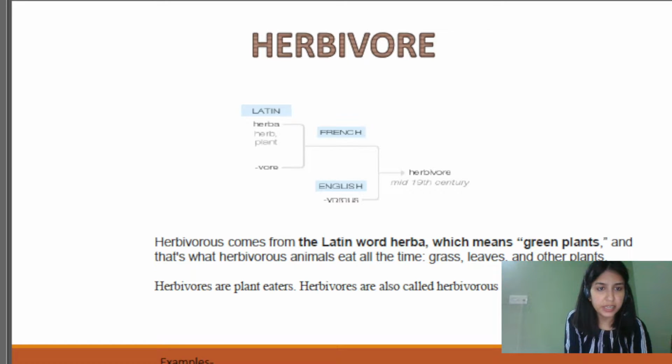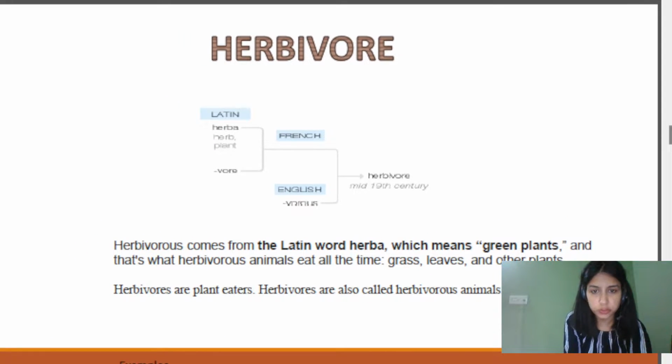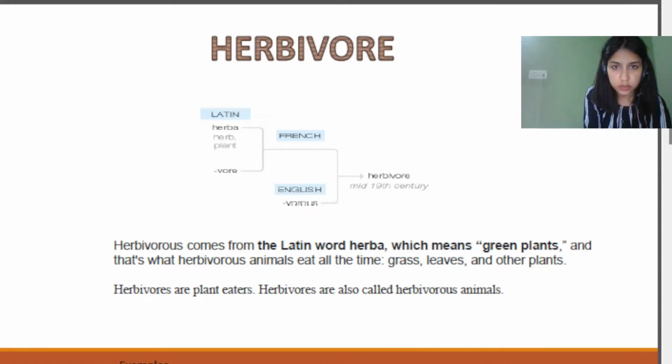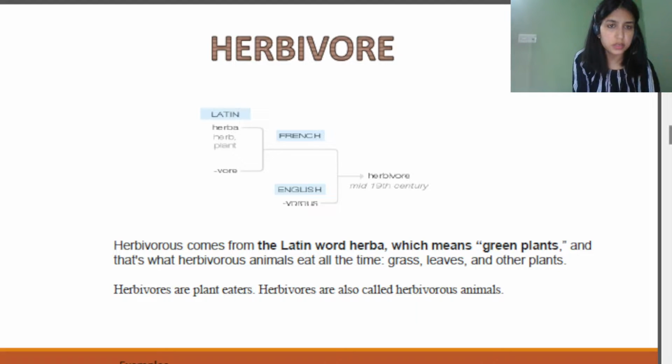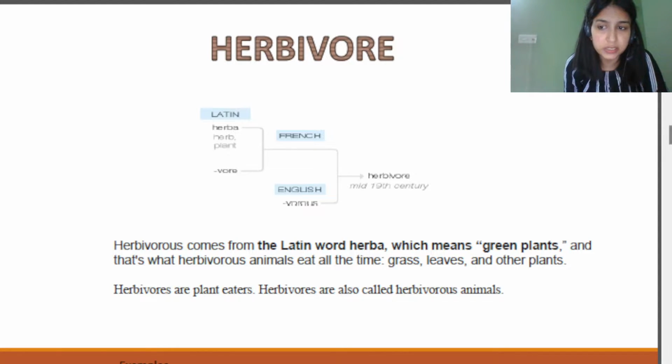Yes, so the first category that we are going to discuss separately is the herbivores basically. I have already discussed this with you as well. The word herbivorous comes from the Latin word herba, which means green plants. And that's what herbivorous animals eat all the time, that is grass, leaves and other plants.